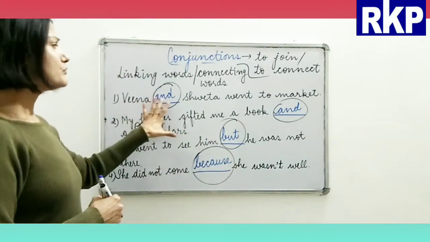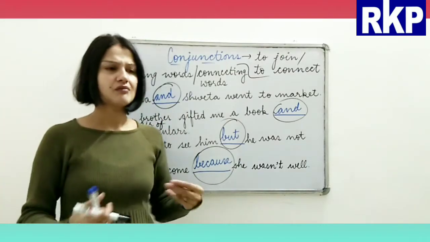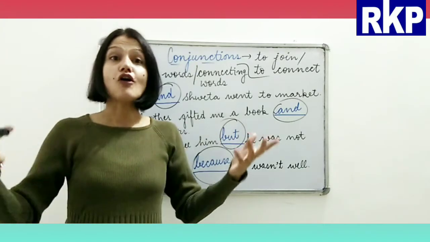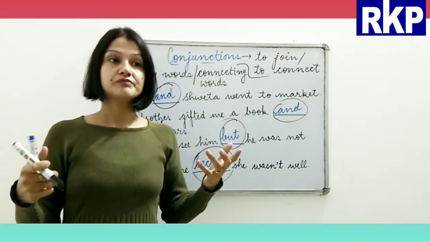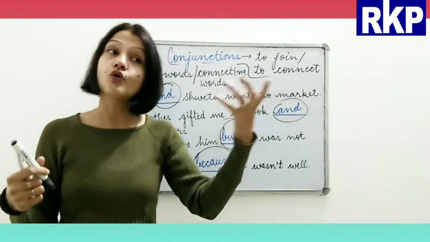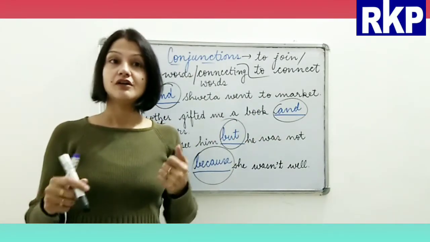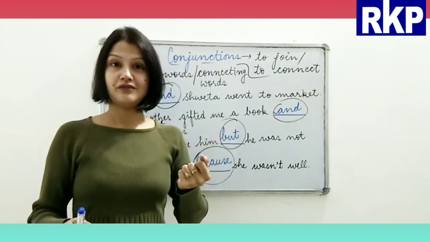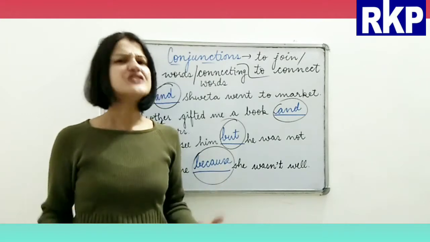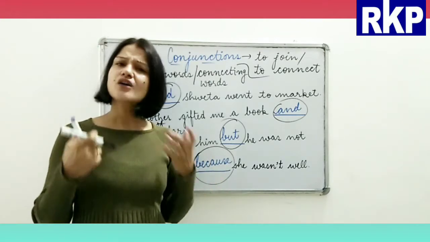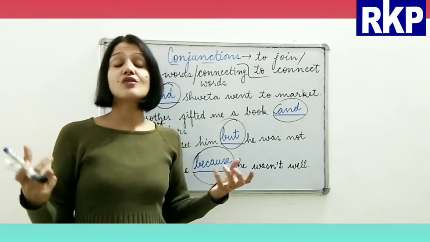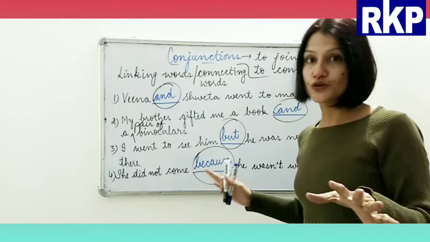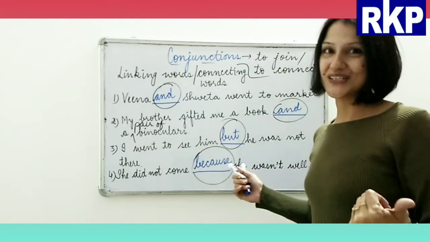And there are many conjunctions like and, but, because, since, for, when, whoever, whenever, and or, either, neither, nor. Okay, so all these are conjunctions only, and they are quite frequently used by us in conversations, right? So I hope till here it's clear to you what conjunctions are.